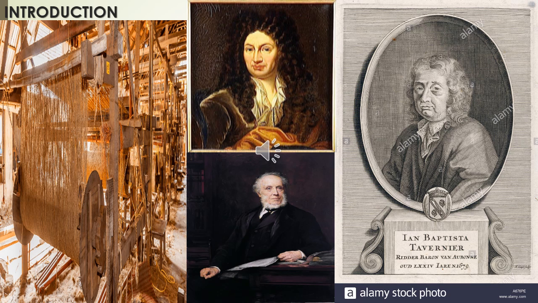Tavernier, a French traveler, admired the peacock throne. What is the peacock throne? It was the seat used by Mughal Emperor Shah Jahan to sit in the King's Darbar. That is called a throne seat. Shah Jahan made a special seat which looked like a peacock. Tavernier admired the peacock throne, the carpets of silk and gold, as well as many carvings.